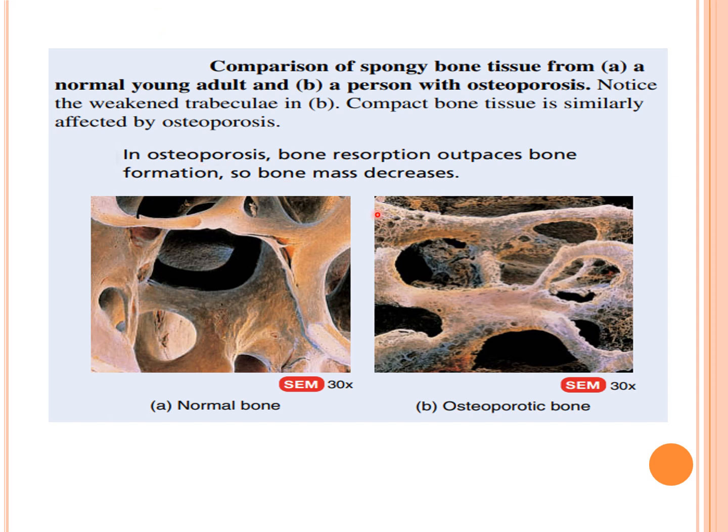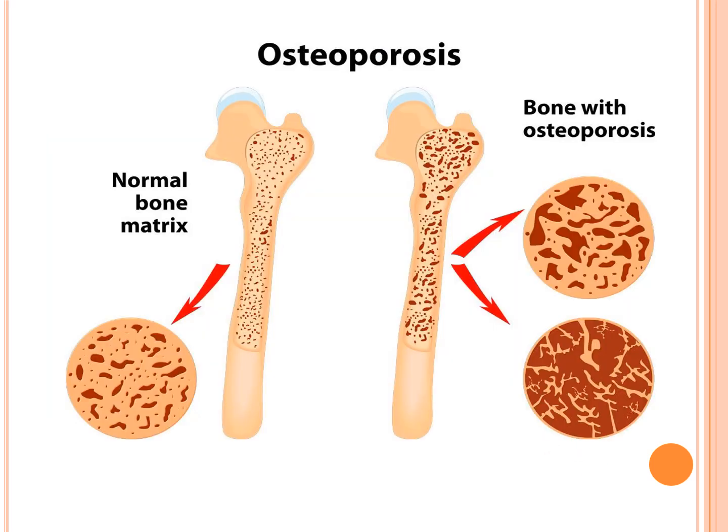In osteoporosis, bone resorption outpaces bone formation, so bone mass decreases. This is the normal bone, and here you can see it is porous. Pores are present in the structure. This is an osteoporotic bone. This is the normal bone matrix and this is the bone matrix with osteoporosis.